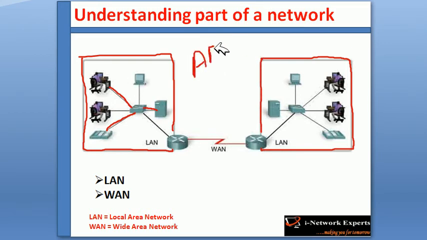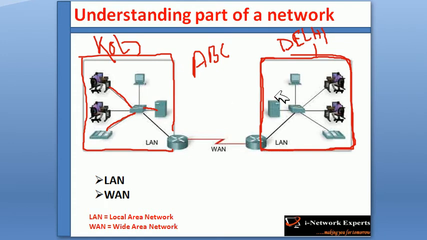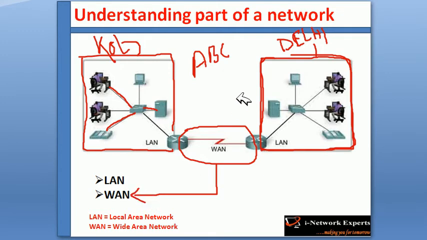Company ABC has two different branch offices. One branch office is in Kolkata, another branch office is in Delhi. Okay. So this is the local area network of Kolkata. This is the local area network of Delhi. So two or more different local area networks are connected by WAN, wide area network. Wide area network mainly connects two or more different local area networks, and it is just used to exchange information between different branch offices.